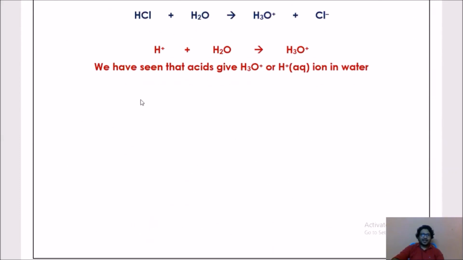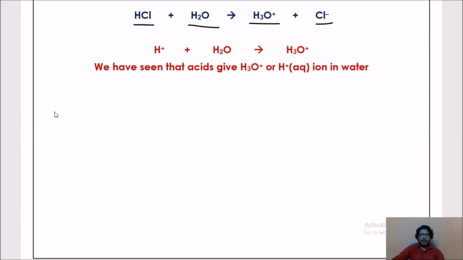Let us try to understand this. When HCl is added to water, automatically H3O plus ion is formed and Cl minus ion is formed. So we have a positive ion and a negative ion. What do we call a positive ion and what do we call a negative ion? You may get some confusion: cathode, anode, cation, anion. So no need to have that confusion.